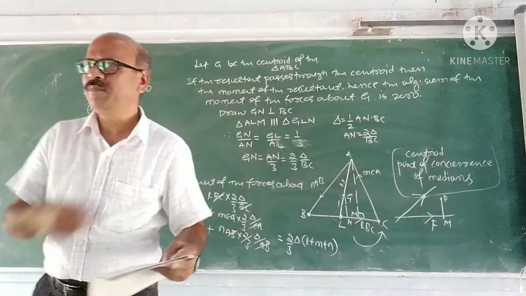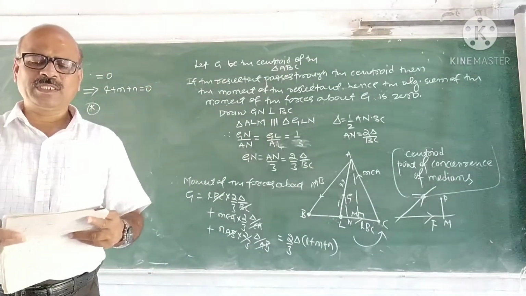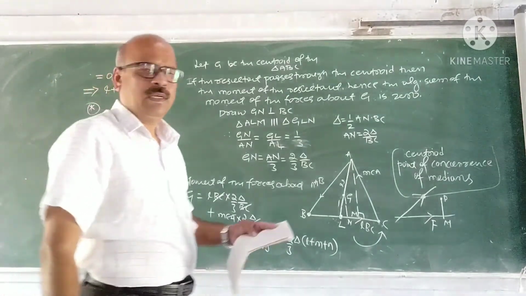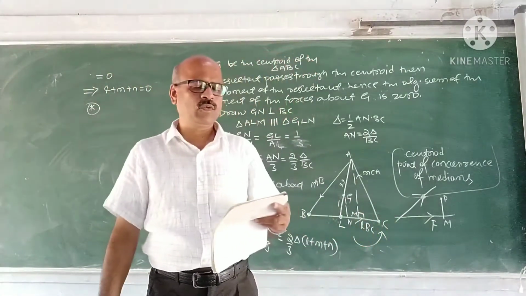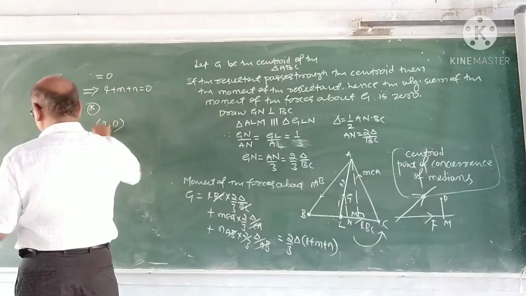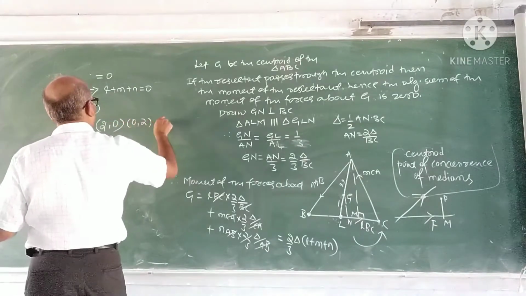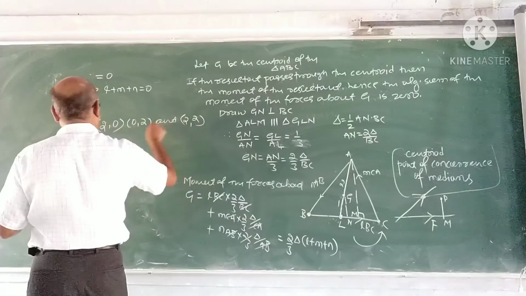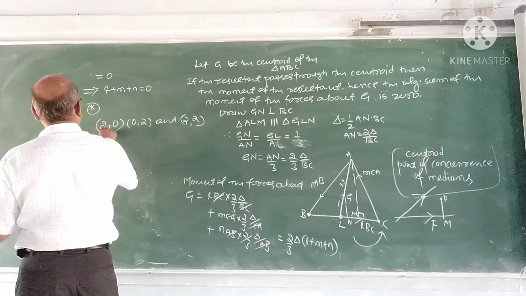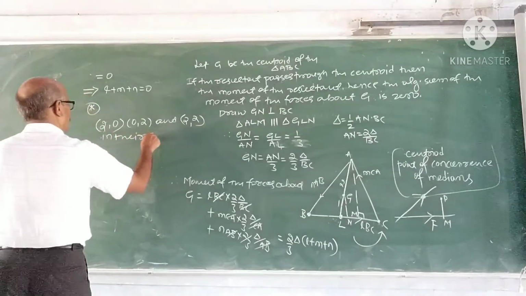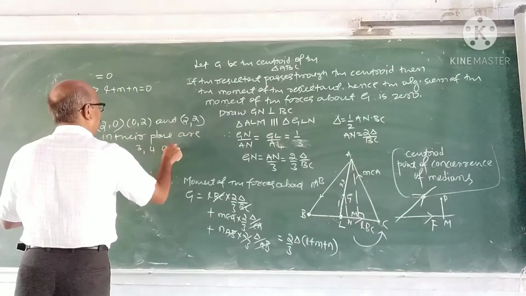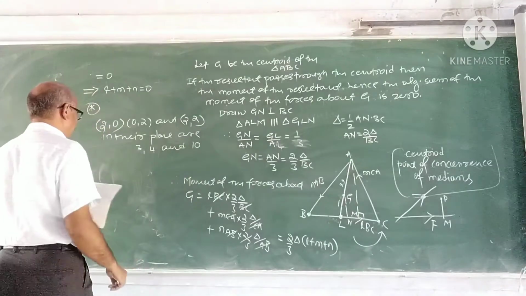All of you completed. The moments of a system of coplanar forces, take this. Next problem. The moments of a system of coplanar forces about the points (2, 0), (0, 2) and (2, 2) in their plane are 3, 4 and 10 units.